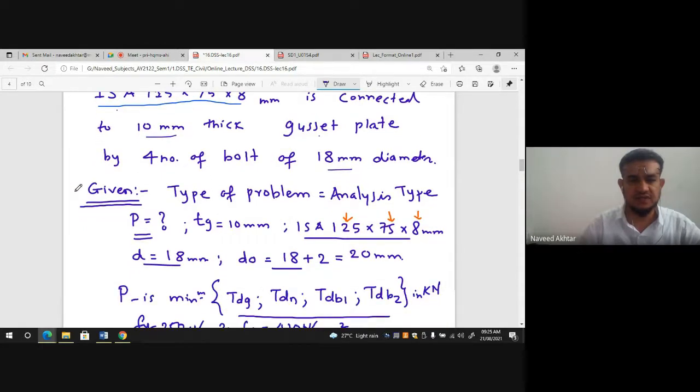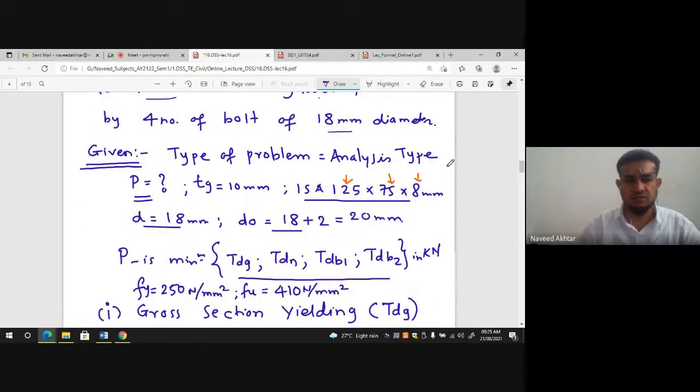What is given: first write the type of problem, which is analysis type. The load we have to find out, that's why the question mark is here. Thickness of gusset plate is 10 mm. The section is ISA 125 by 75, because it is an unequal angle, where one leg is longer and one leg is shorter, and 8 mm is the thickness of that angle.